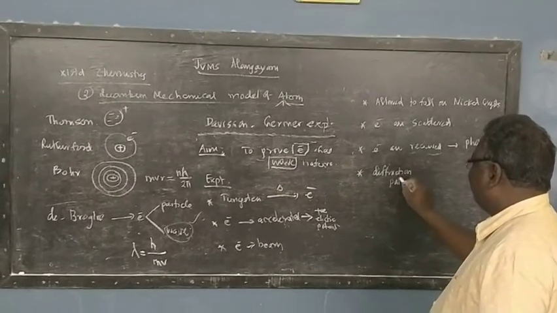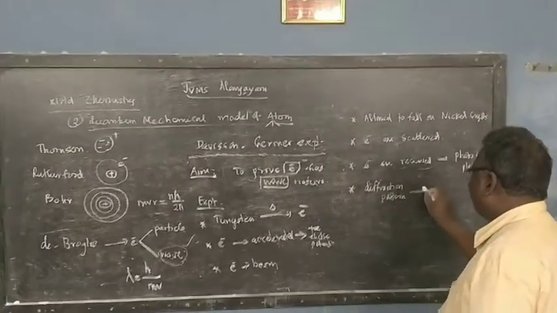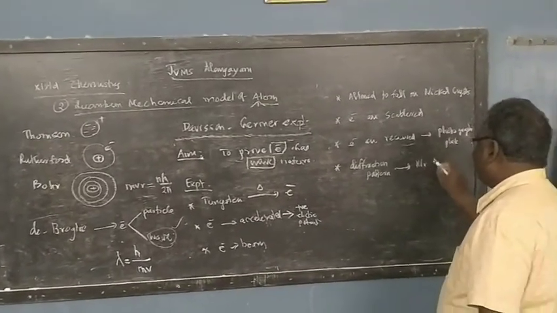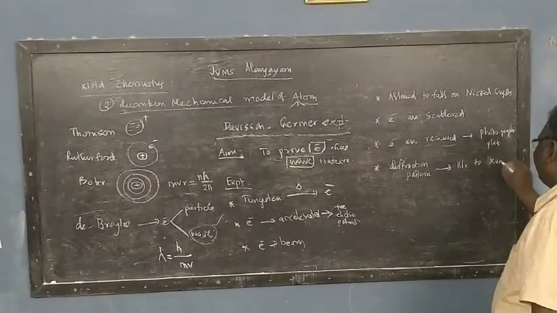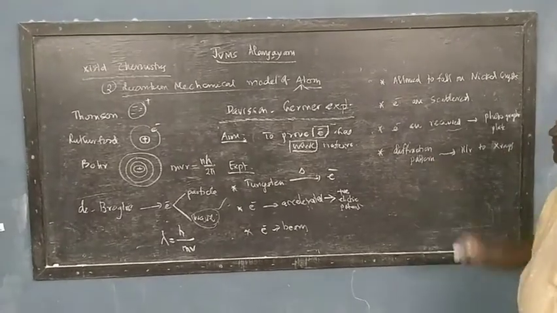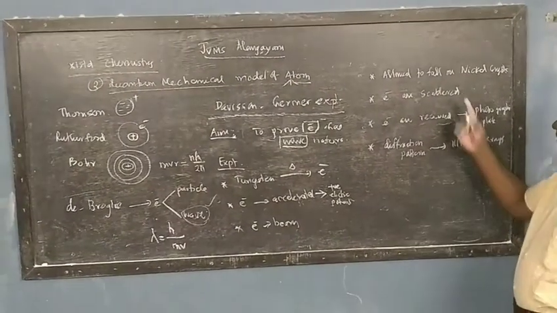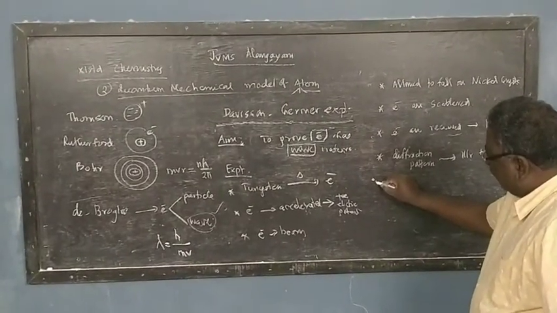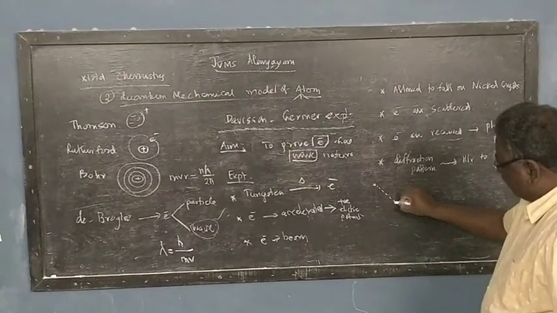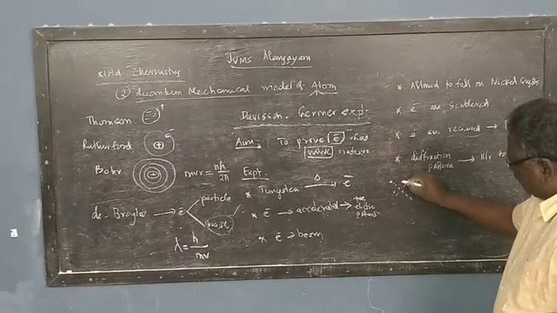This is very important. This diffraction pattern is similar to that of X-rays. X-rays ஓட diffraction pattern மாதிரி. Now the experiment is simply like this. So tungsten filament is heated and electrons are produced. These electrons are accelerated by positive potential.